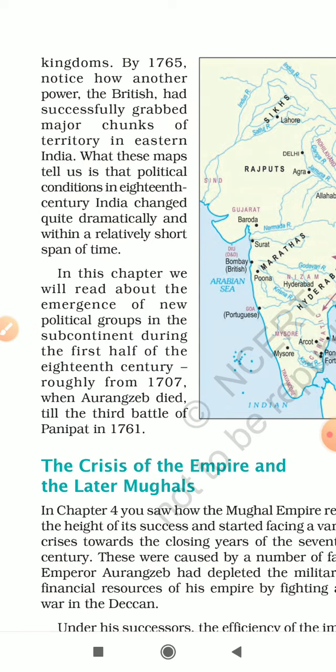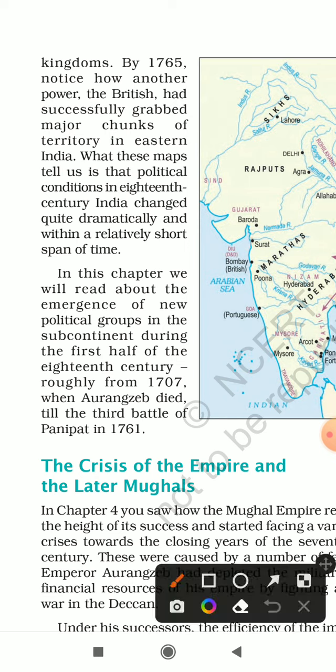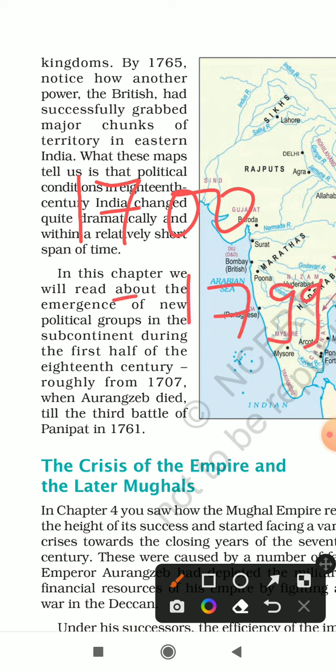In this chapter, we will read about the emergence of new political groups in the subcontinent during the first half of the 18th century. 18th century means 1700 to 1799. Please remember. Okay, so we are talking about this time period, and roughly from 1707, when Aurangzeb died, till the third battle of Panipat in 1761.